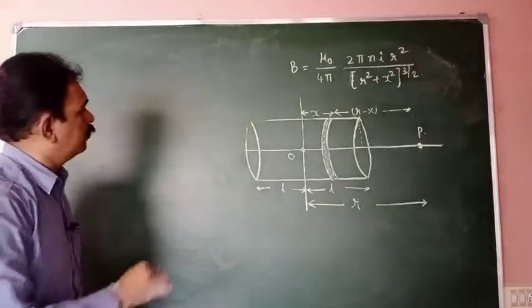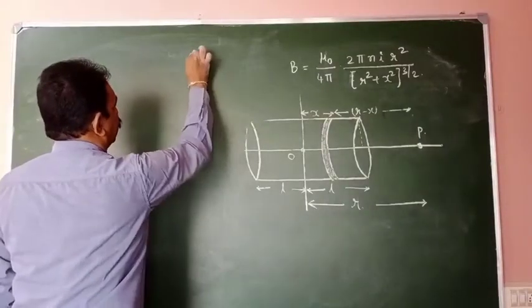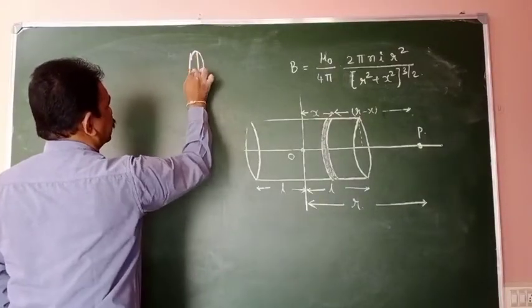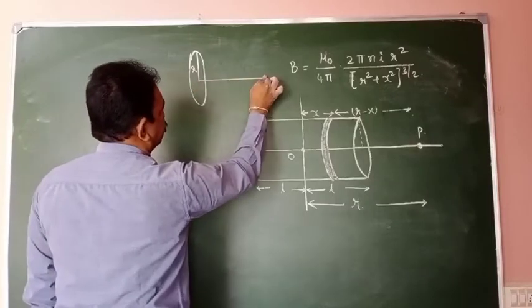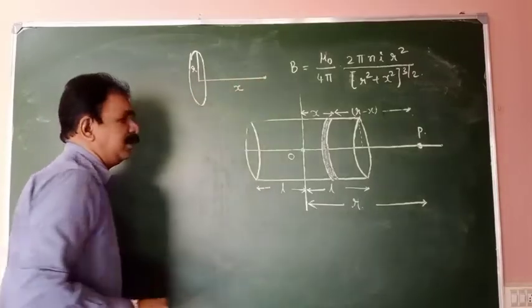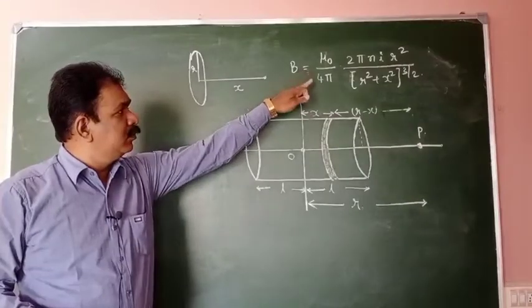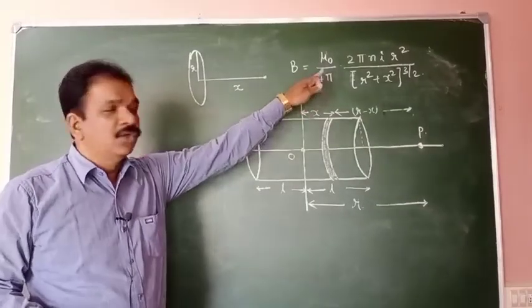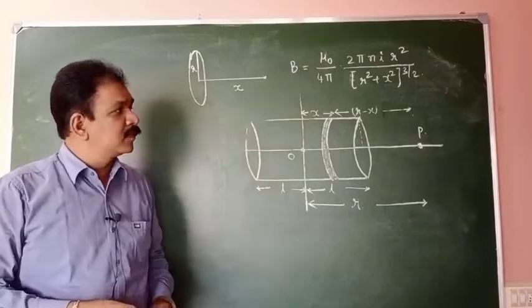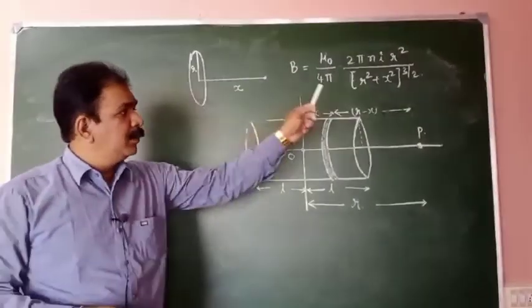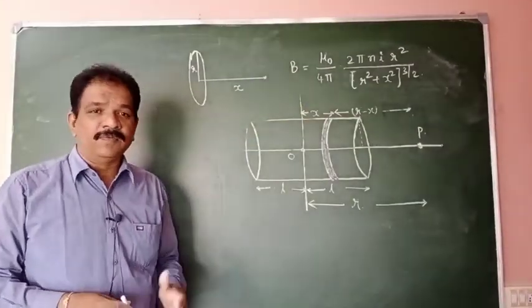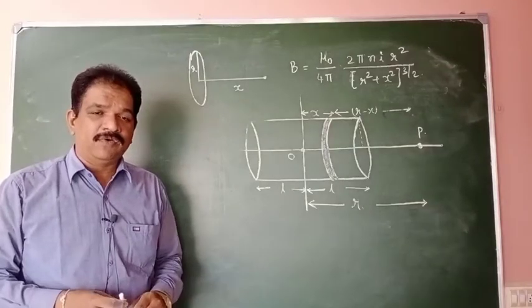This is the formula. If this is a circular coil having radius r, at a distance x from the center on its axis, what is the magnetic induction? μ0 by 4π, 2π n I r² by (r² plus x²) whole power 3 by 2. That is the formula.